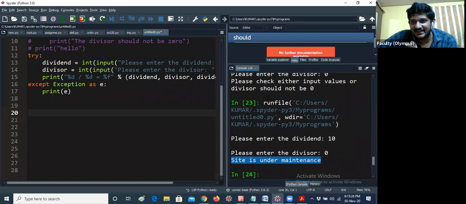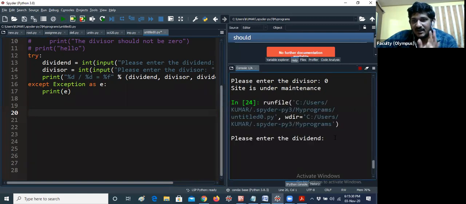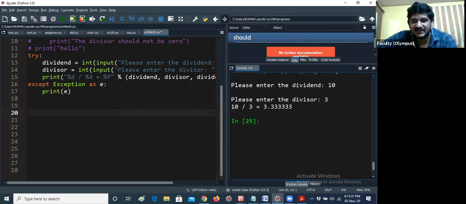I'm not getting any error now. You can see the program. This is the beautiful feature we have. Please enter the dividend. I'm entering 10. I'm entering 3. What is the value? 10 by 3 is 3.333 like that.